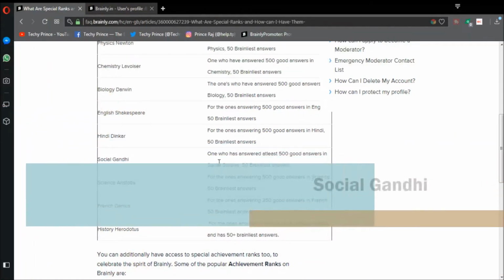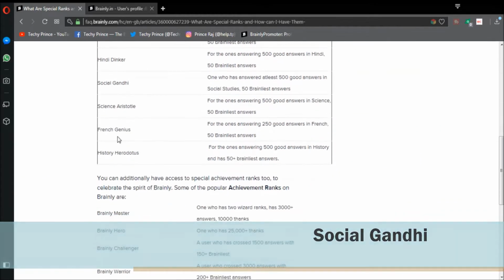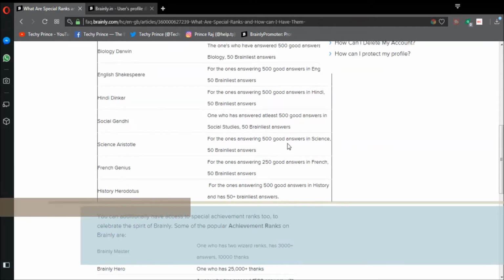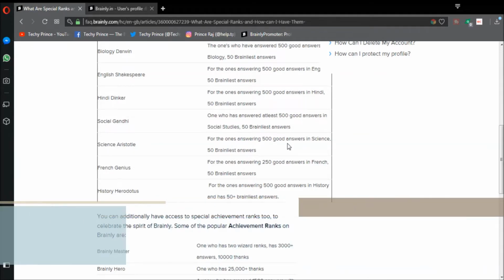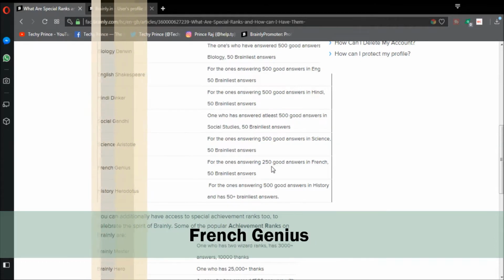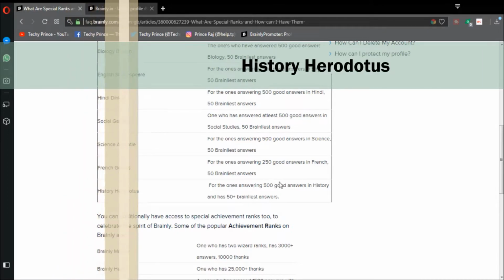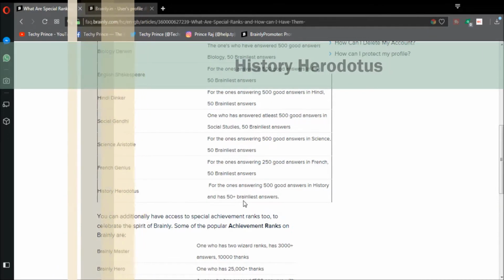Then Social Gandhi for social studies. In this, 500 good answers and 50 brainliest. For science, again the same thing, 500 good answers in science and 50 brainliest. But notice here, in French you have a difference. For getting this wizard rank, you just need to answer 250 French questions, then you get this rank. 250 French questions and out of those answers, 50 must be brainliest. Then again history, for history Herodotus, you should have 500 good answers in history and 50 plus brainliest.